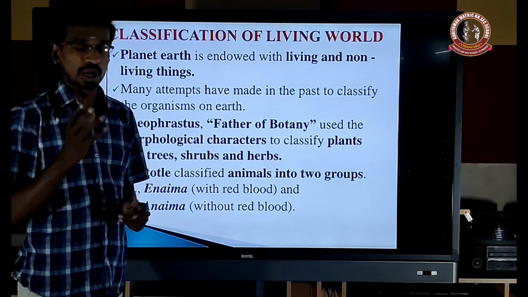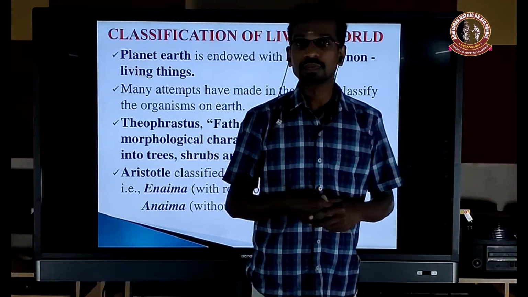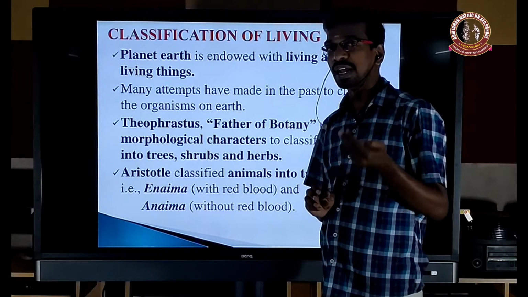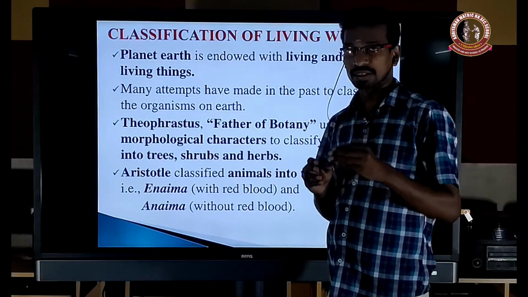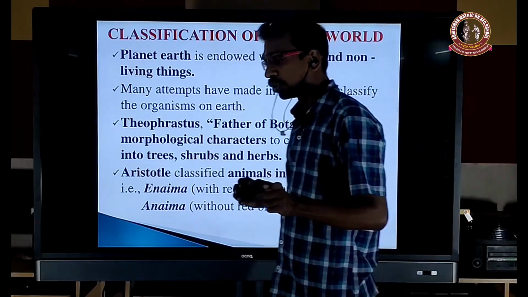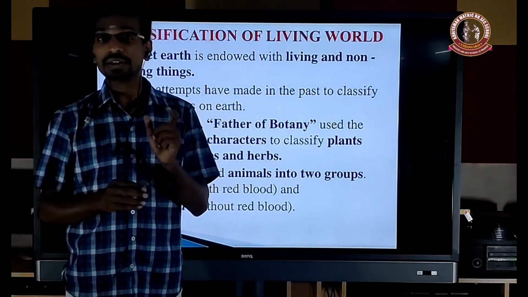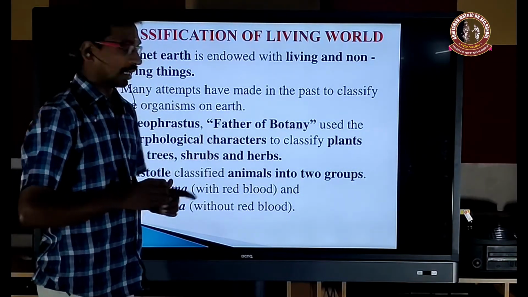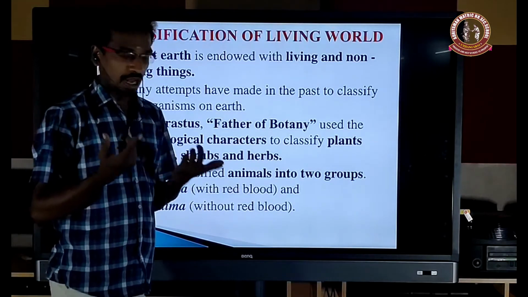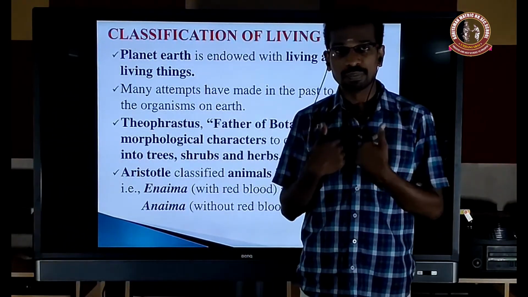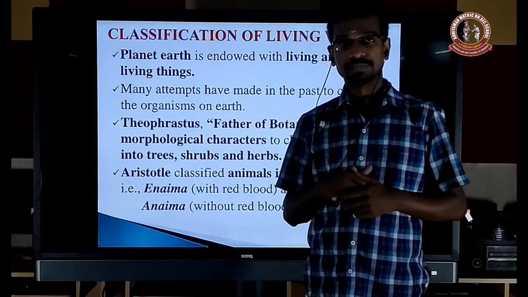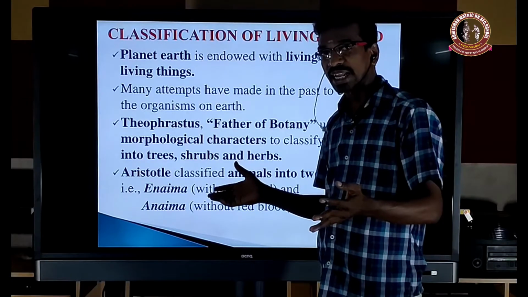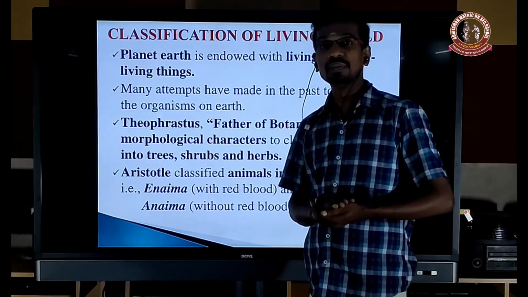For example, the cockroach is the best example for Anaima, because the cockroach does not have red blood. Instead it has white blood, that means erythrocytes are absent in the cockroach. So the cockroach comes under Anaima. Humans come under Enaima because we have red blood corpuscles, erythrocytes. So Aristotle is the first man to classify animals into two categories. That is why Aristotle is considered the father of zoology.